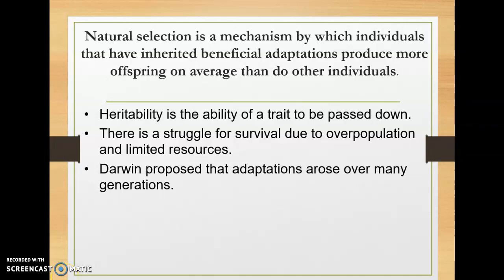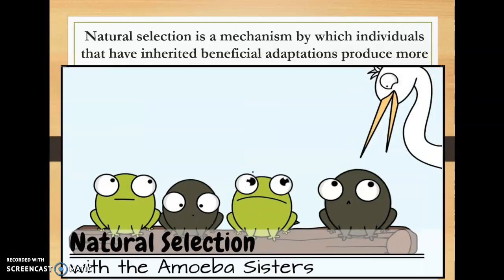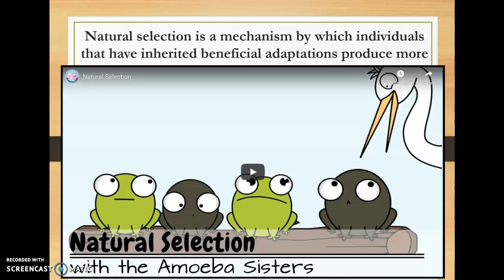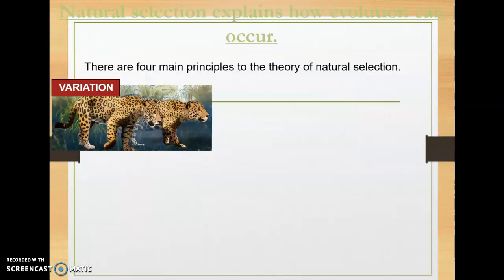Okay, natural selection is a mechanism of evolution. So it is a way that organisms can change over time, and this is attributed to Charles Darwin. I have a little video here from the Amoeba Sisters that I really like for you to look at on your own about natural selection. But we're going to talk about each of these main principles of natural selection together.